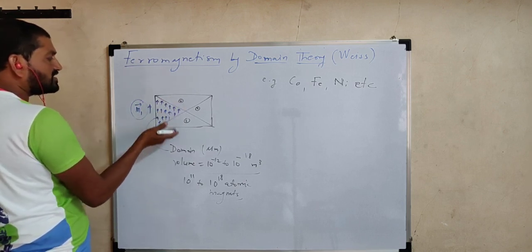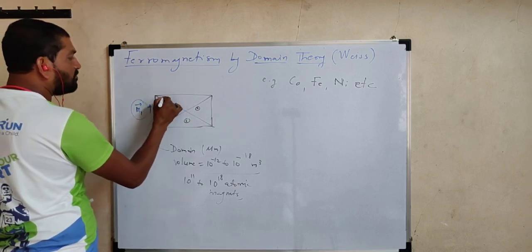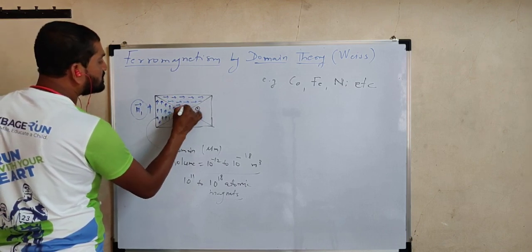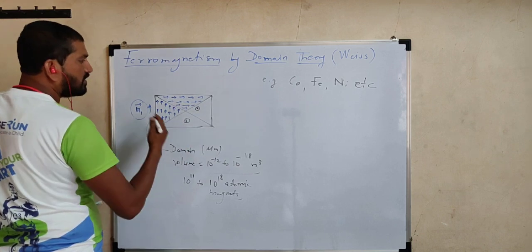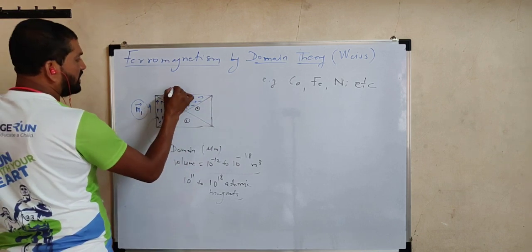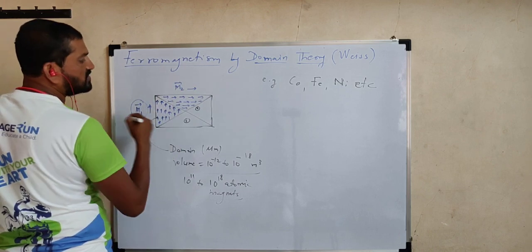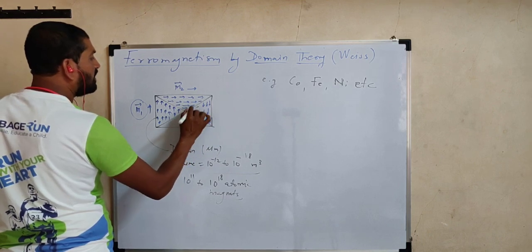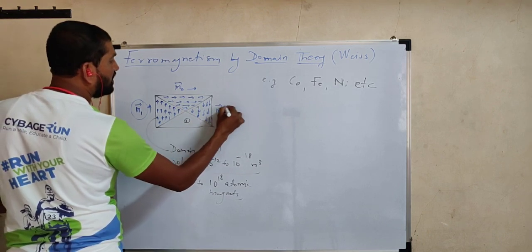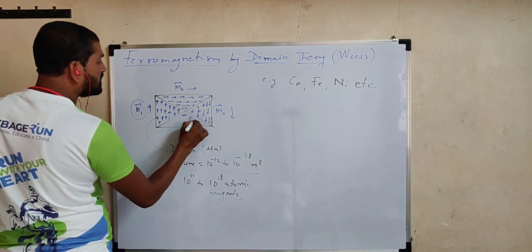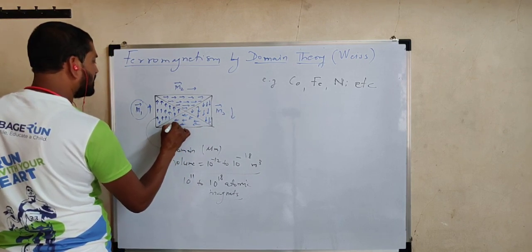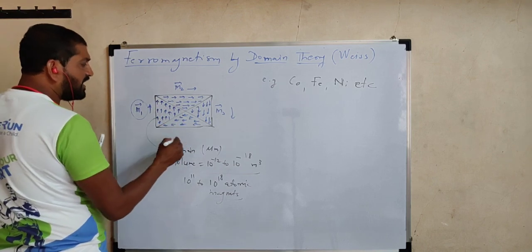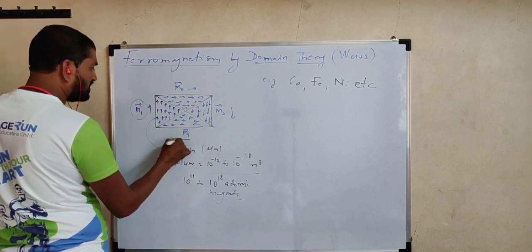In the second domain, it is not necessary that it should be upward, it may be in another direction. For example, in the second domain we can say that all atomic magnets have dipole moment vectors in the right side direction, or horizontal direction. So this is M2 bar, which is towards right. In the third domain, just assume all atomic magnets have dipole moment vectors in the downward direction. So this is M3 bar, in the downward direction. Fourth, it is towards the left side. This is just for simplicity. It is not necessary that the direction should be only vertical and horizontal, right and left. It may be inclined also. This is M4 bar, towards the left side.